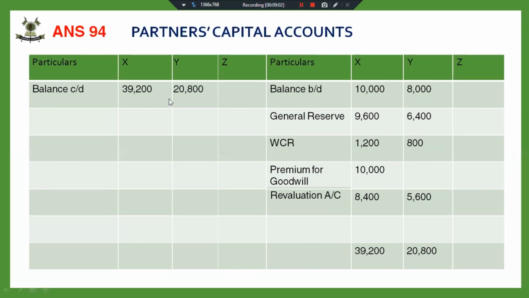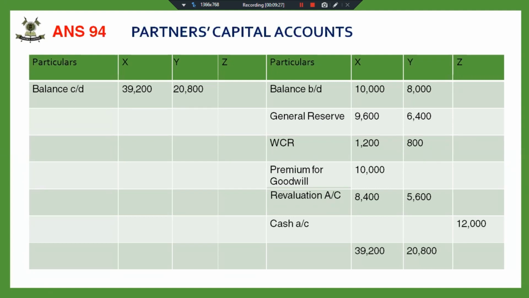It is simple to calculate. Yes, this comes out to be 60,000, and Z is going to bring 20% of 60,000, that is 12,000. Z is going to bring 20% of 39,200 plus 20,800. So Z is going to bring 12,000.